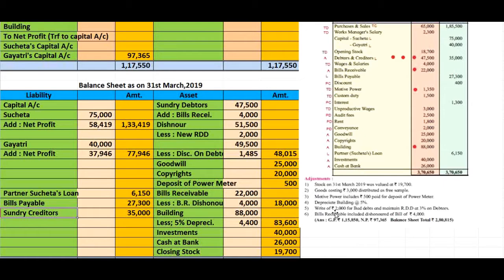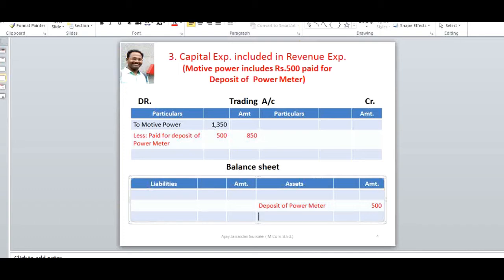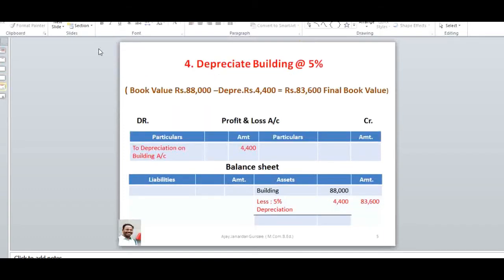Okay, see, depreciate building at 5%. We see the adjustment effect. The book value of building is rupees 88,000, and we calculate the 5% depreciation, that is rupees 4,400.